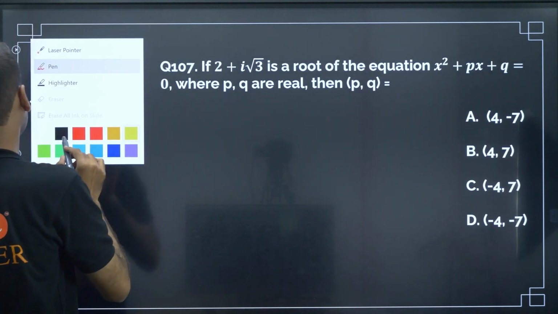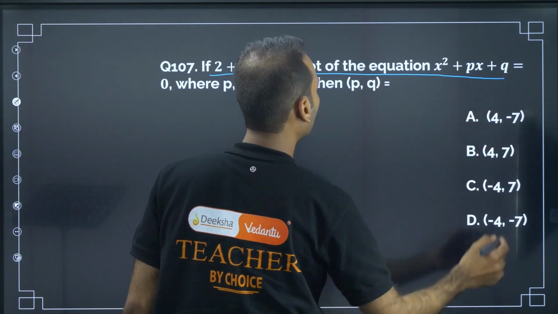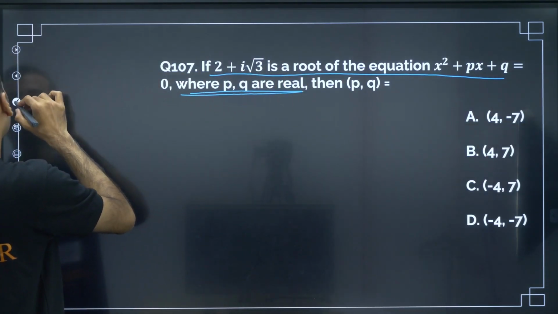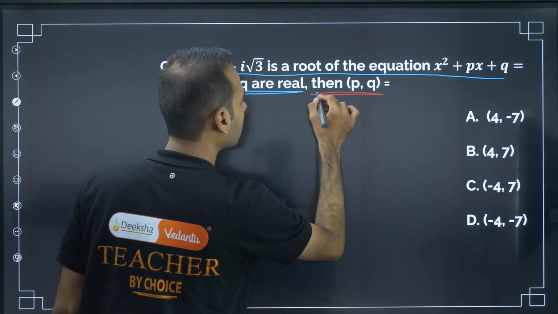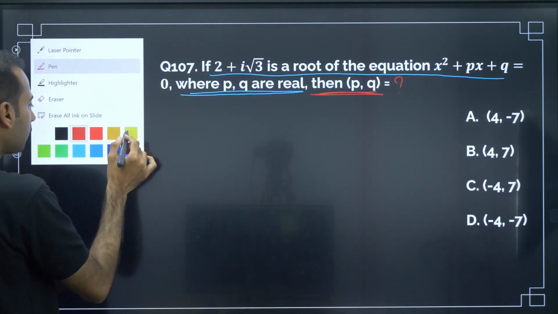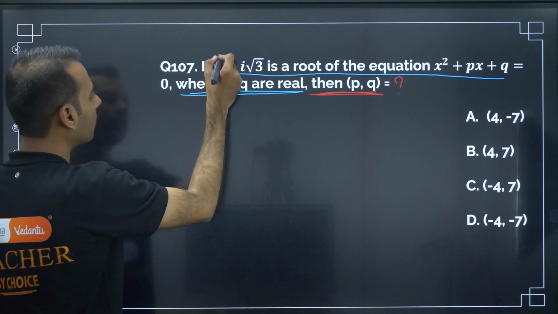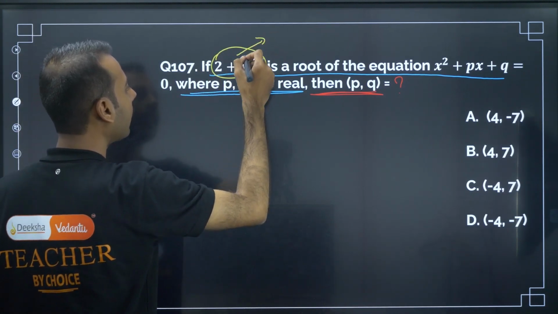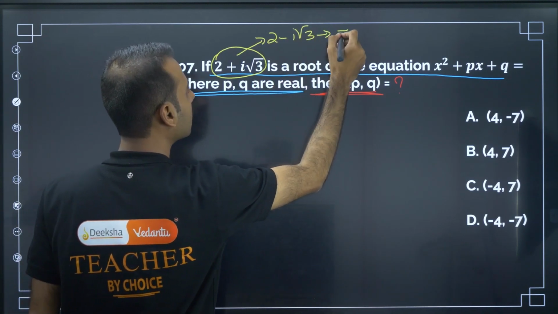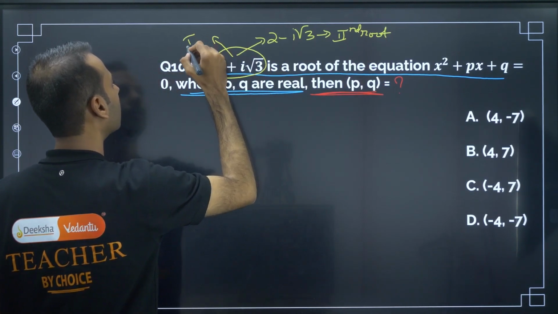If 2 plus i root 3 is a root of this, where p and q are real, then what are they asking? They are asking to find p comma q. Whenever 2 plus i root 3 is a root, then compulsorily one more root, 2 minus i root 3, is the second root, and this is the first root.